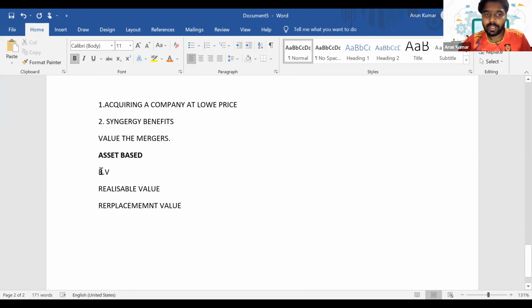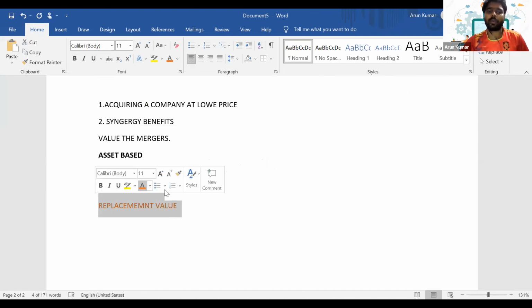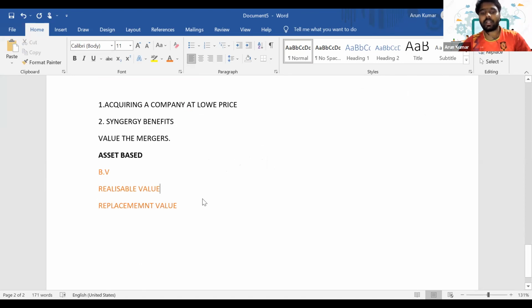In the asset-based model, we have three different approaches: the book value approach, the realizable value approach, and the replacement value approach. So how will you do the valuation with respect to the book value approach? It is easy, right? First, we take the book value of assets and compare it with the book value of liabilities, and that will give you a net amount.